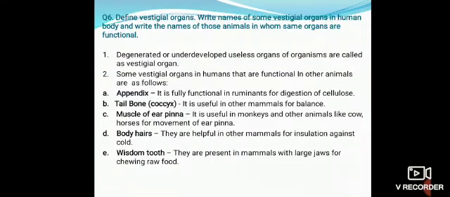Third, muscle of ear pinna. It is useful in monkeys and other animals like cow, horses for movement of ear pinna. Next, body hairs. They are helpful in other mammals for insulation against cold. Last, wisdom tooth. They are present in mammals with large jaws for chewing raw food.